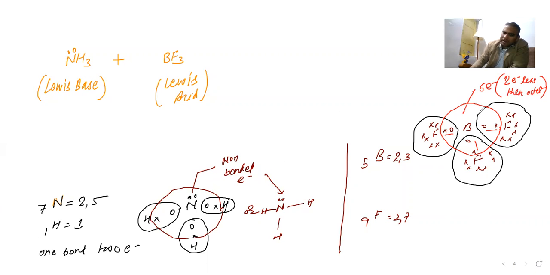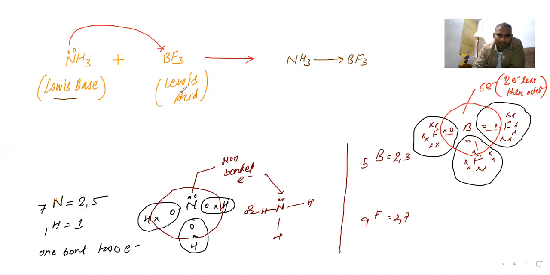So what is it going to do? It is going to transfer its electron to this one. So NH3 transfers 2 electrons to BF3. So this is the Lewis base, because it transferred the electron. Lewis acid gains a lone pair of electrons. Lone pair of electrons means 2 electrons.